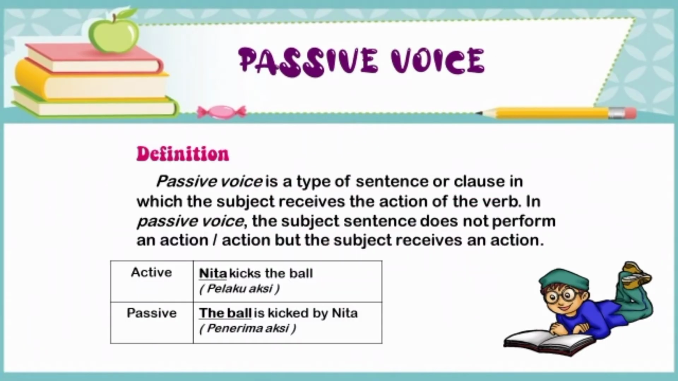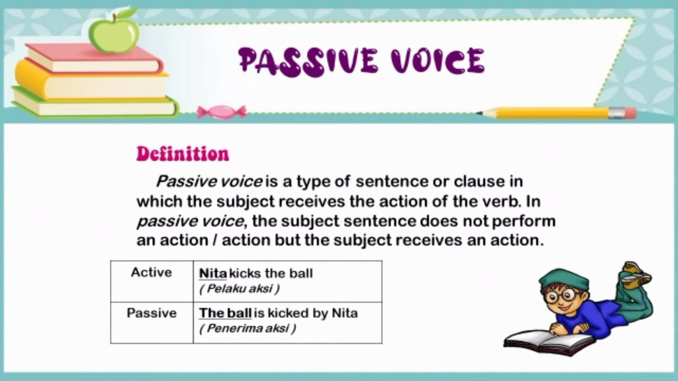Penjelasan pertama yaitu, what is passive voice? Passive voice is a type of sentence or clause in which the subject receives the action of the verb. In passive voice, the subject does not perform an action, but the subject receives an action. Artinya, the object in the active voice will turn into the subject in the passive voice.